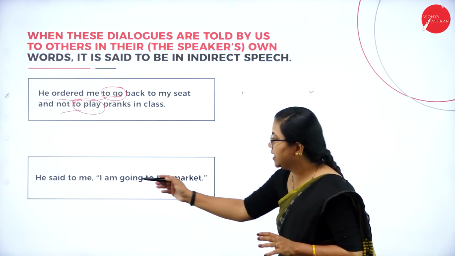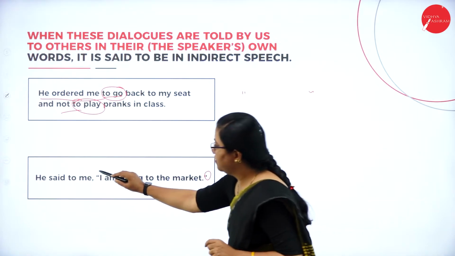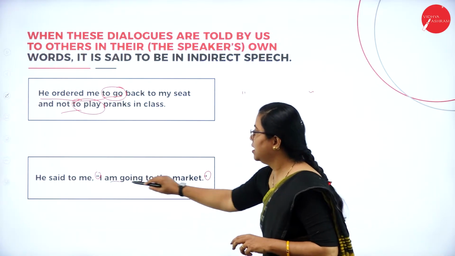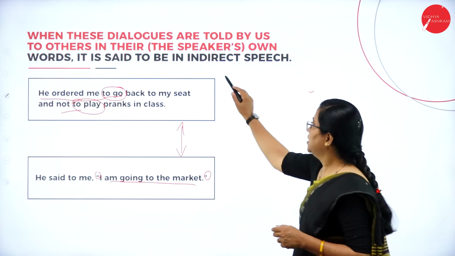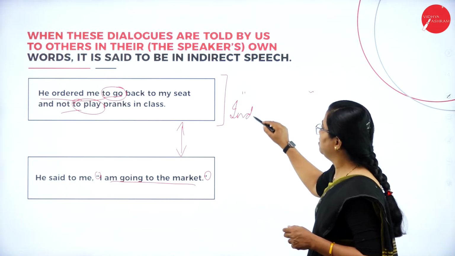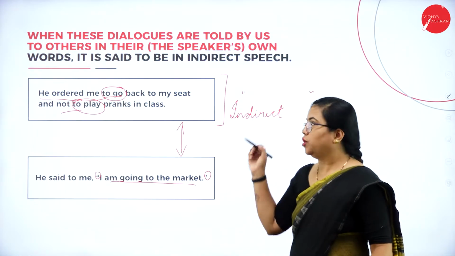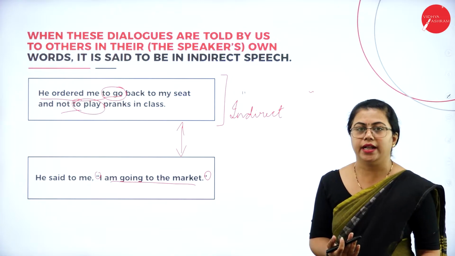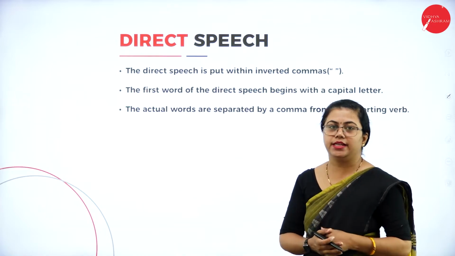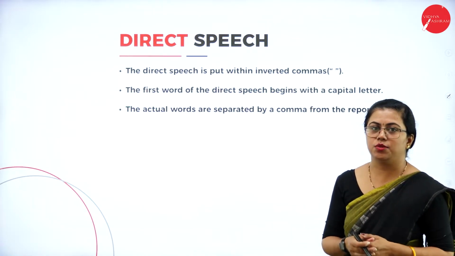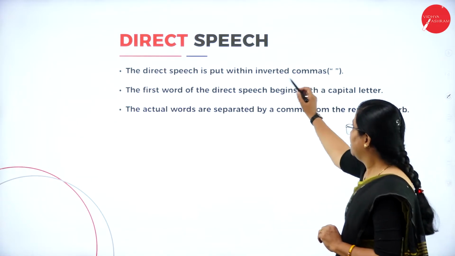So here you can see, he said to me, "I am going to the market." But here you can note the difference. Here there is inverted comma here. So these are the exact words of the speaker. So you can know the difference between these two. So this is said to be in indirect speech because you are not quoting the exact words of the speaker here. So now you got to know how you write direct and indirect speech here. So we'll now understand what is direct speech, what is indirect speech, the meaning of direct and indirect speech. So direct speech is something which is put in quotation marks or within inverted commas here.